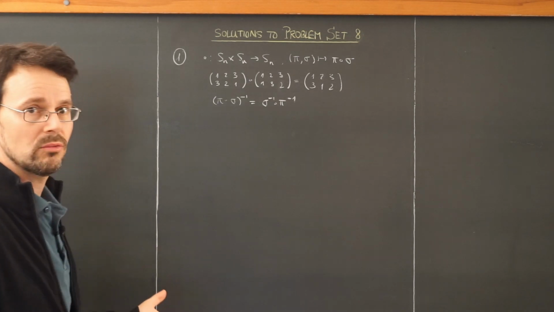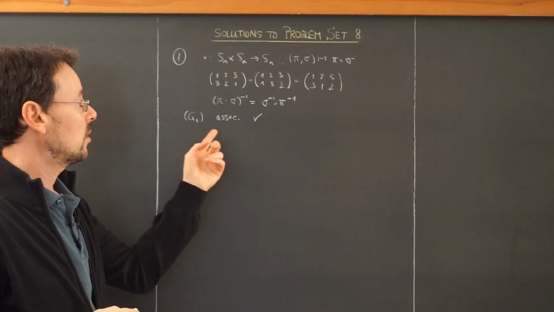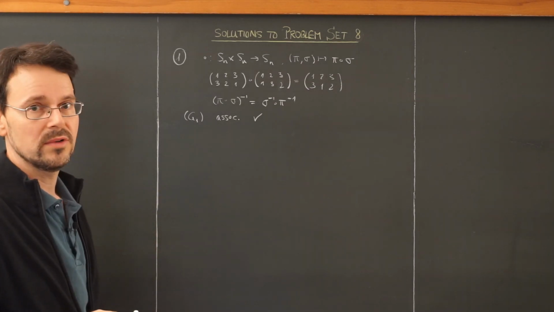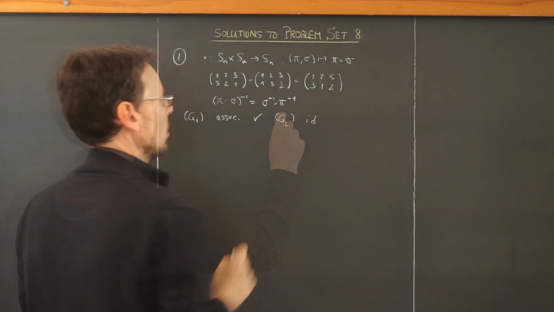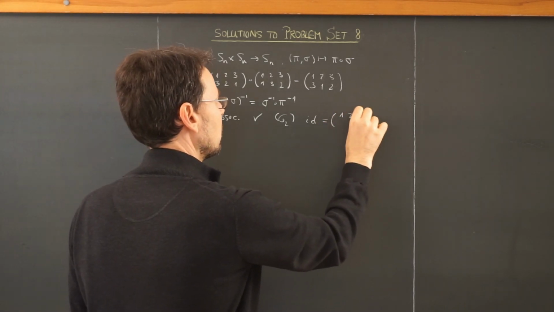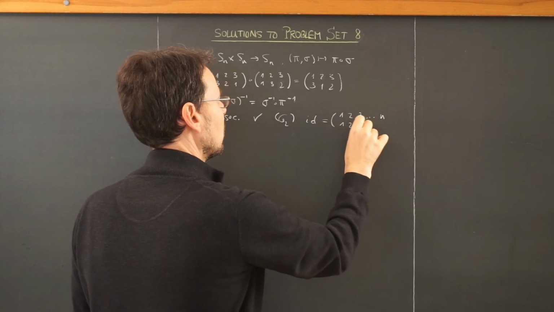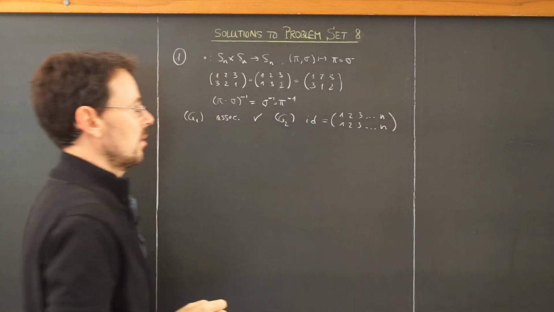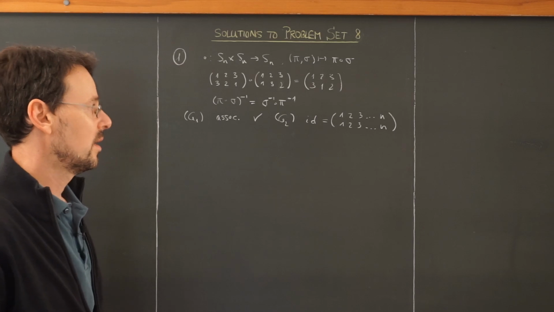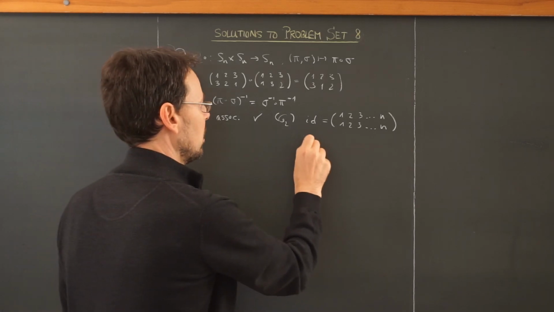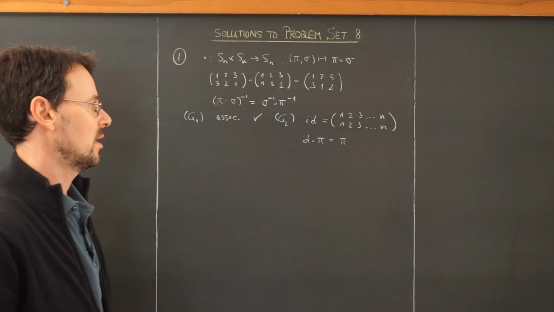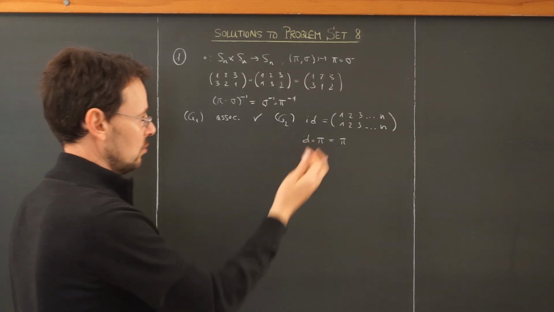And now we have to check the group axioms. Is this composition here associative? Yes, it is. Composition of maps always is, as we already proved on problem set number 1. I need a neutral element or an identity. This, of course, is the identical permutation that does nothing to these elements, just leaves them as they are. This clearly is the identity because it composed with any permutation is the same as this permutation and the same the other way around. This should be clear.